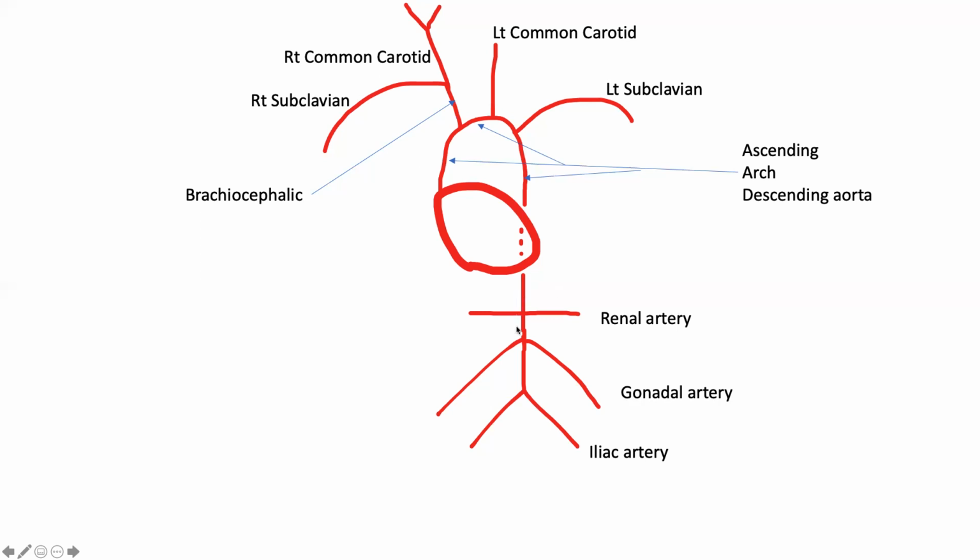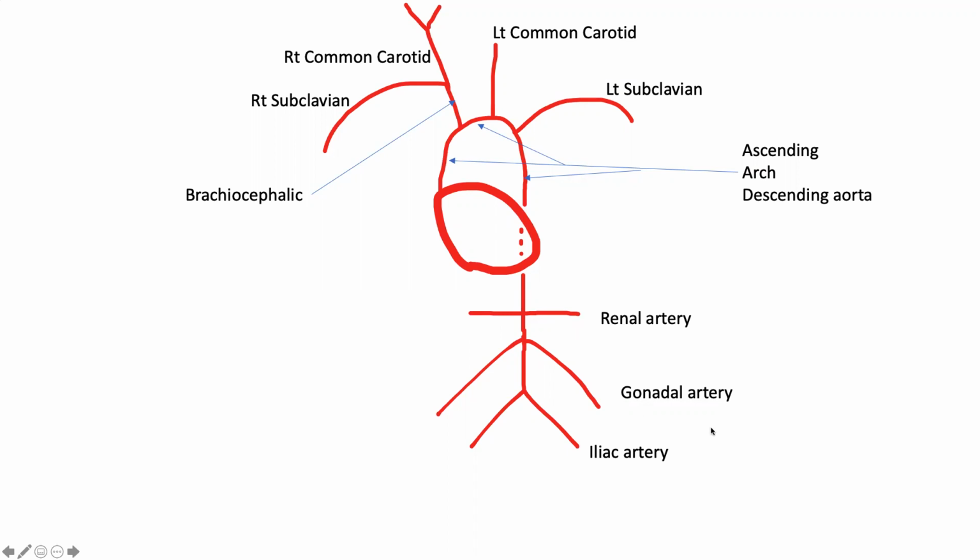And the second pair is the gonadal artery. That means in male, it is the testicular artery, and in female, it is the ovarian artery. So these are the two paired arteries of the abdominal aorta, renal artery and gonadal artery.